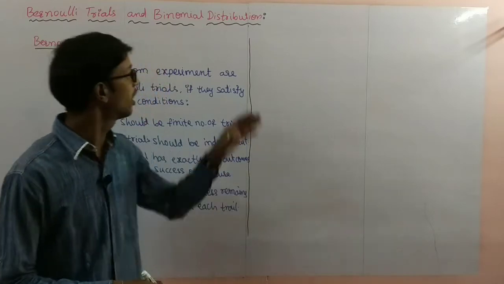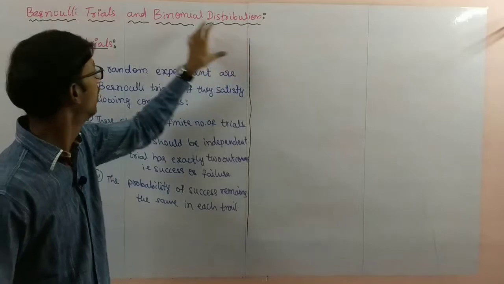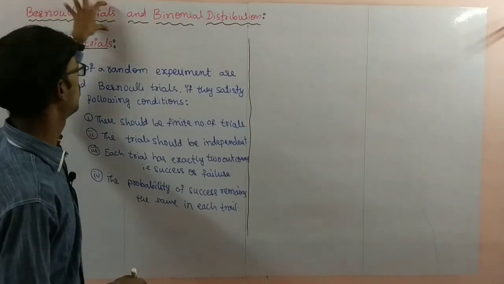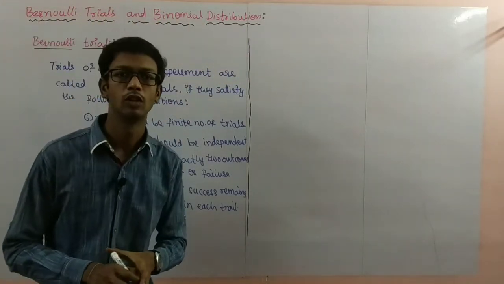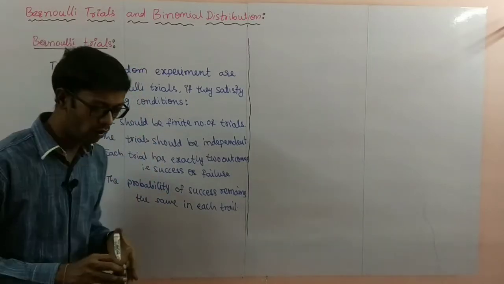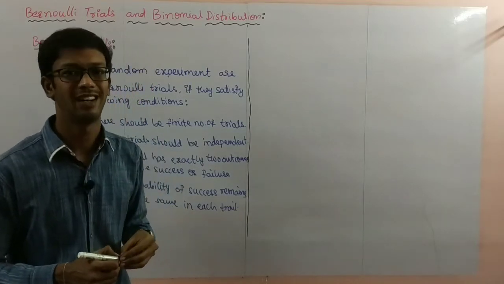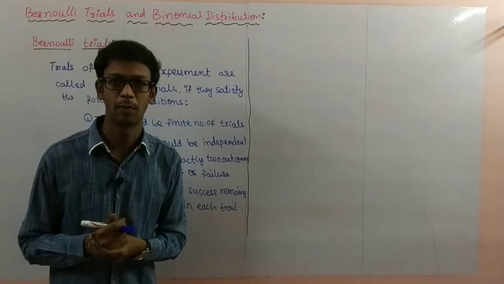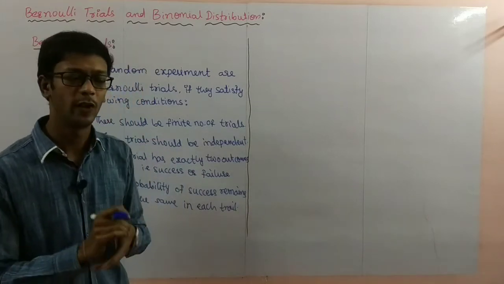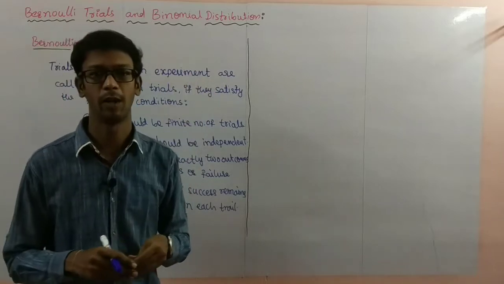So first, you observe Bernoulli trials and binomial distribution. First part, I'll take Bernoulli trials. Here I wrote the Bernoulli trials definition, but what is a trial? What is the random experiment? We know what a random experiment is. What is the difference between a trial and a random experiment?